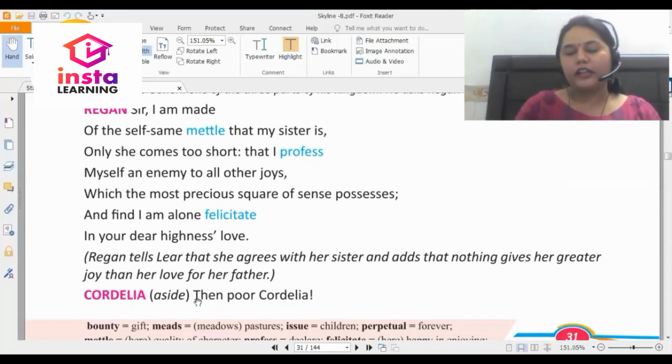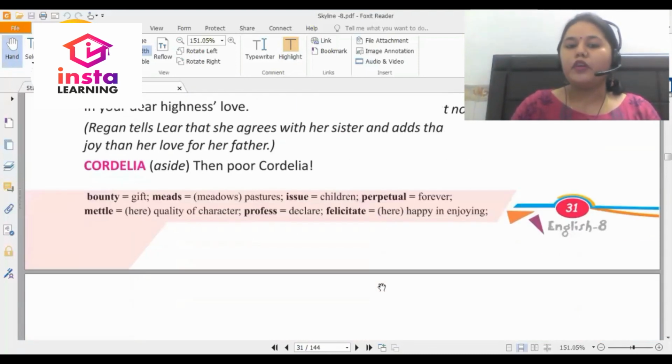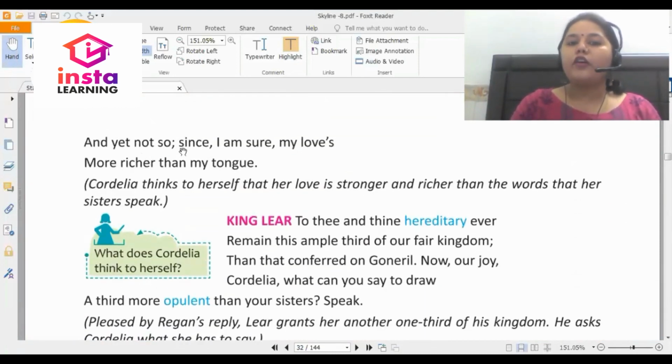Cordelia, the youngest one, she is standing aside. Then poor Cordelia. And yet not so, since I'm sure my love is more richer than my tongue. Cordelia thinks to herself that her love is stronger and richer than the words that her sisters speak.